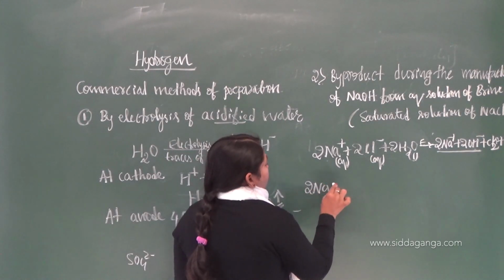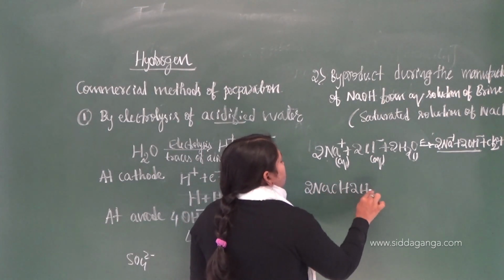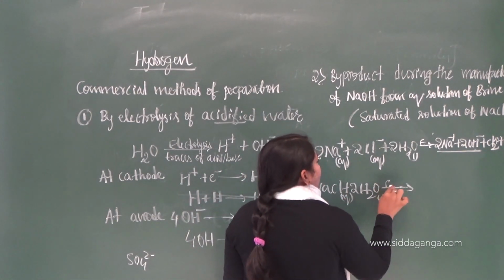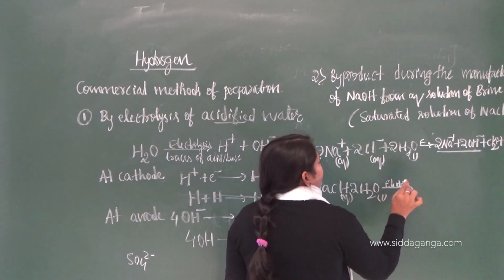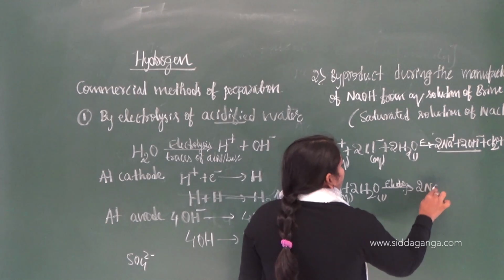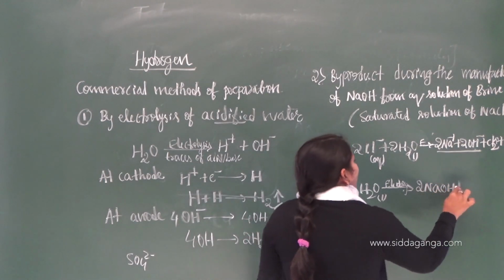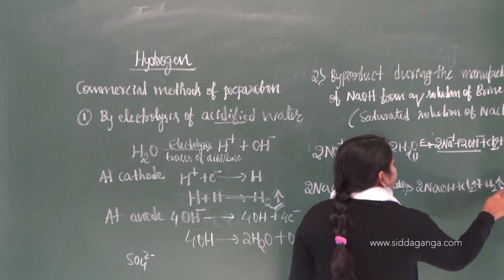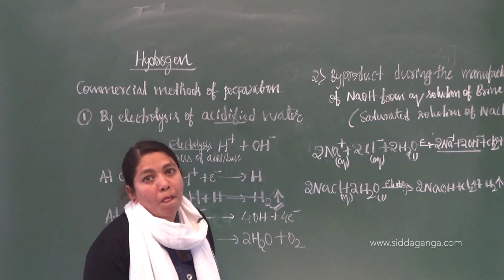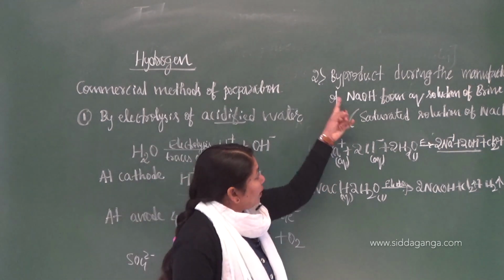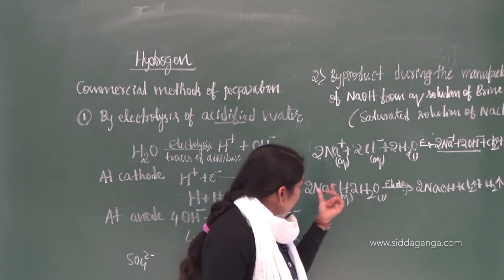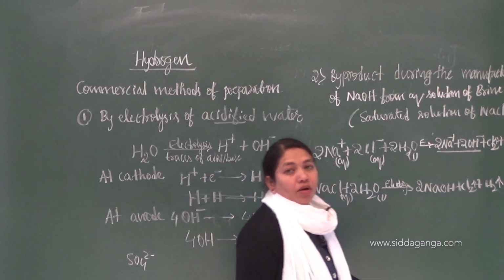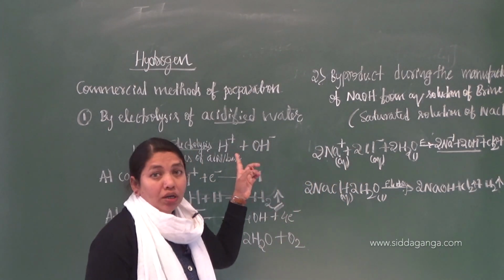You can write this reaction like this also: 2NaCl plus 2H2O, upon electrolysis, forms 2NaOH plus Cl2 plus H2, our desired product, that is the hydrogen. Okay? So during the preparation of sodium hydroxide using brine, you are going to get hydrogen as a byproduct. That is another method of commercial preparation of dihydrogen.